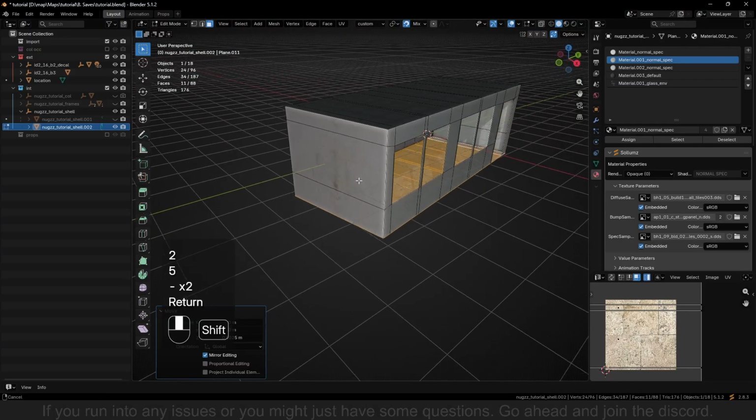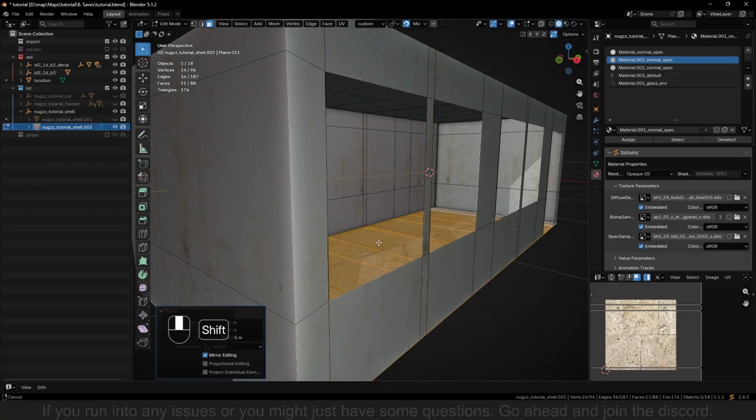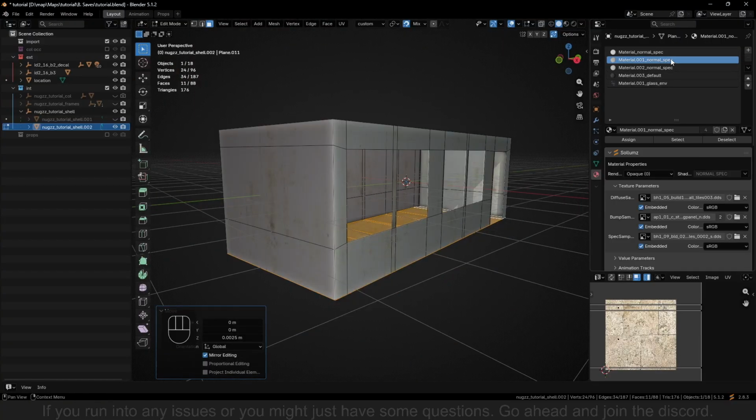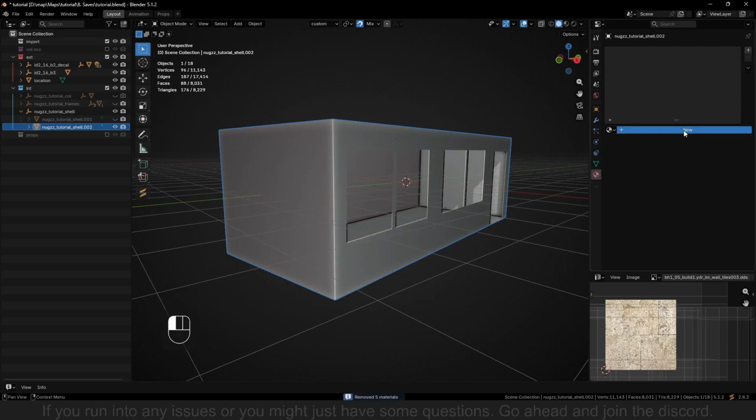There you go. Once we have done this, we can just remove all but one texture. Actually, just remove them all, and we make a new one.